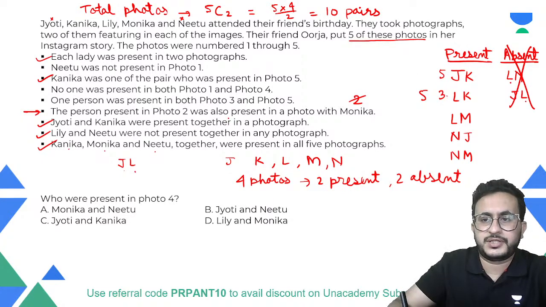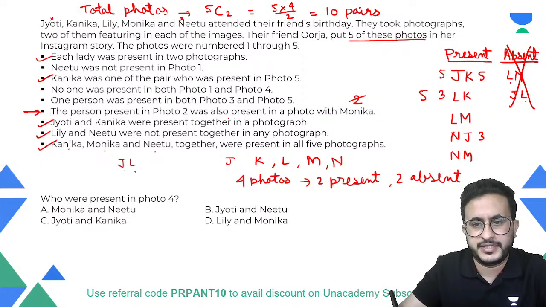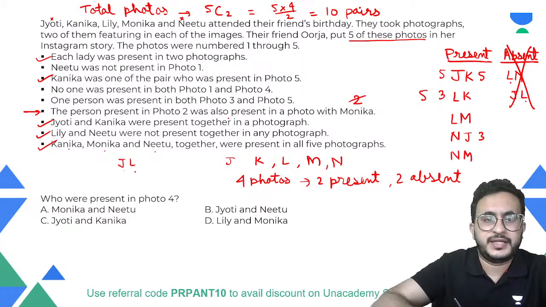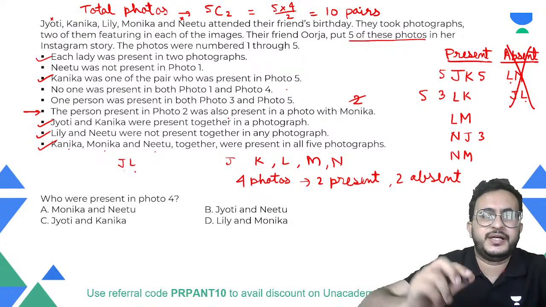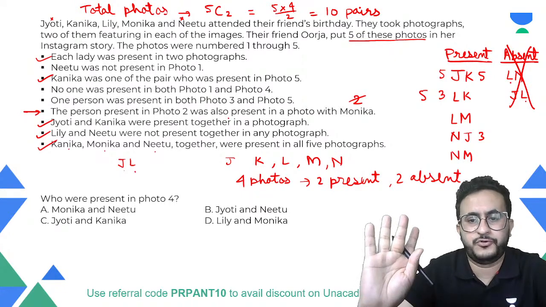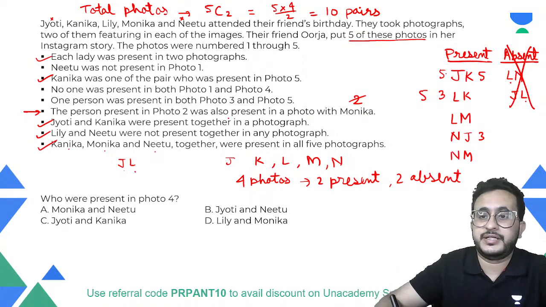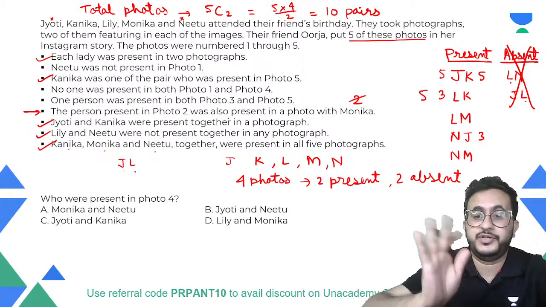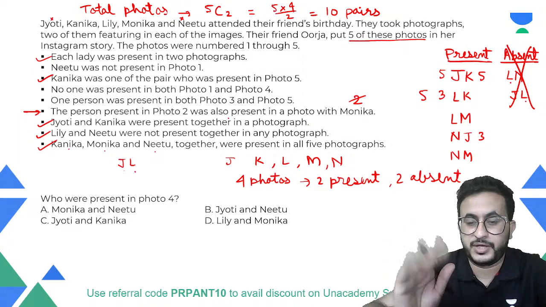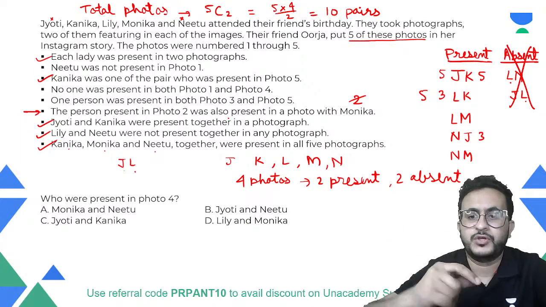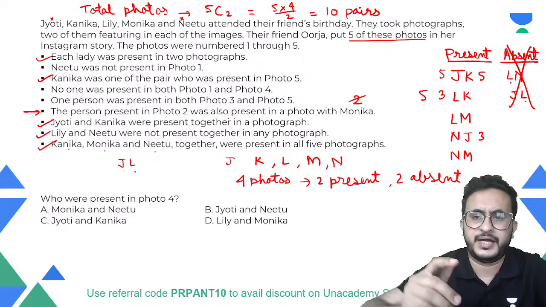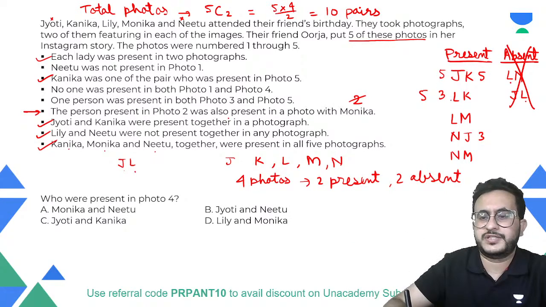So या तो Kanika हो सकती है. Another possibility can be Jyoti is present in 5 and Jyoti is present in 3. एक possibility ये भी हो सकती है, isn't it? Because it is saying that one thing is sure is Kanika is one of the persons present in photo 5, right? अब वो Kanika इसके साथ भी आ रही है, इसके साथ भी आ रही है, so we do not know which is photo 5. Okay, but Kanika is one of the persons, so we will make cases, right? Either this is photo 5 or this is photo 5.